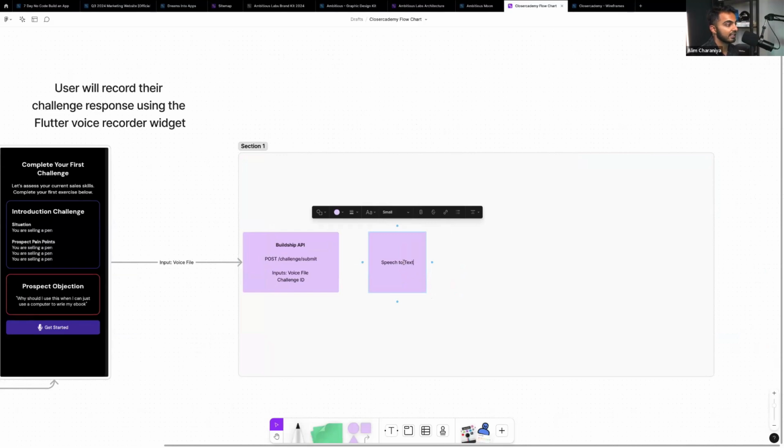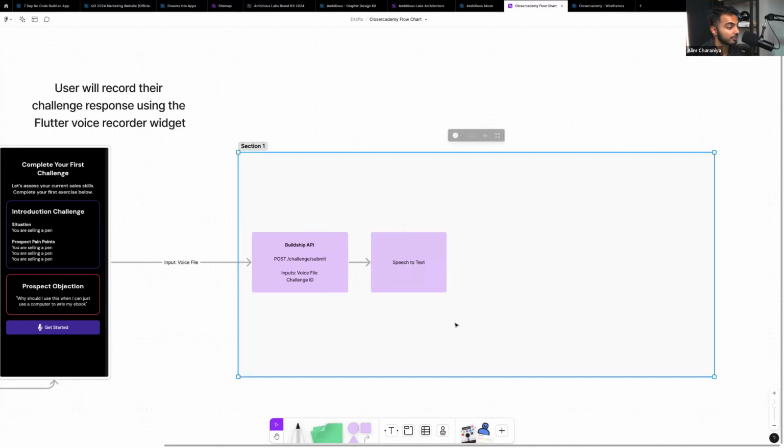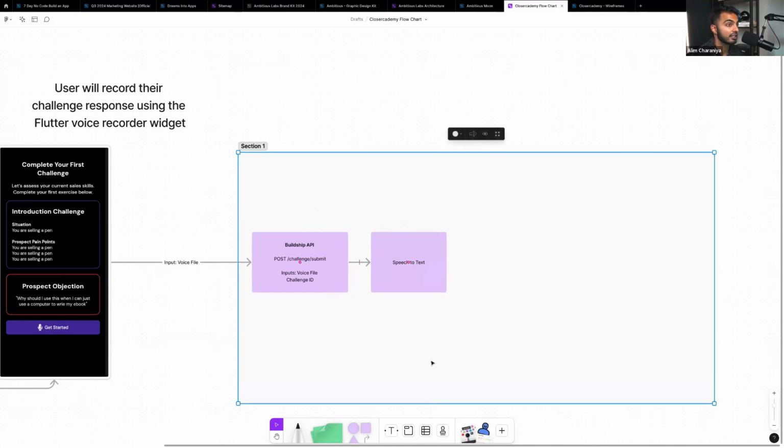So it's going to take that speech file and then change it to text, because ChatGPT only accepts text if we want to use the assistance API or the assistance feature to run some text through it and then use that text to come back. However, that does create some implications, right? Like we won't be able to judge the tonality, like the voice tone of the rep. We won't be able to judge the voice speed. We might want to look at other APIs down the line, but for right now, I think all I want to do is judge the response, like judge the content of the response.